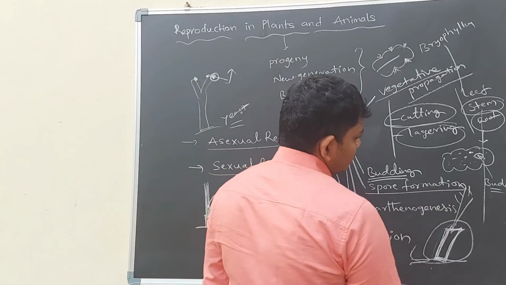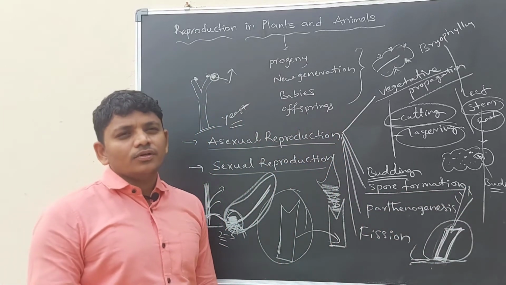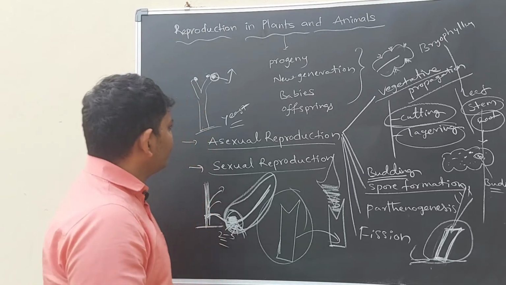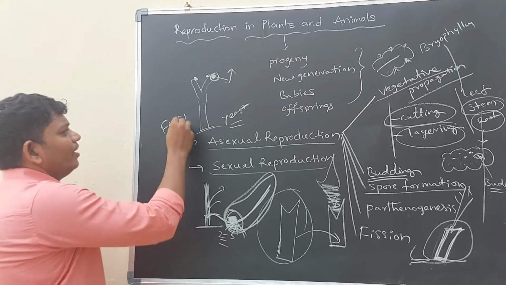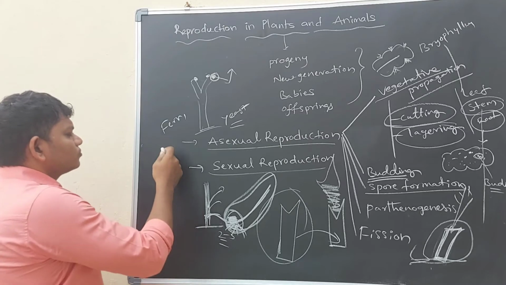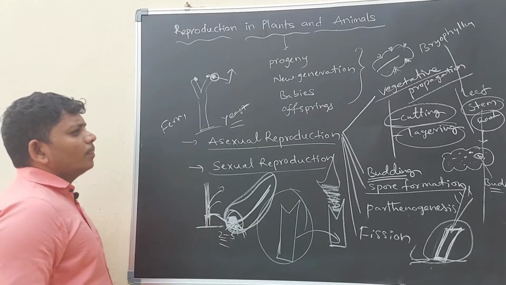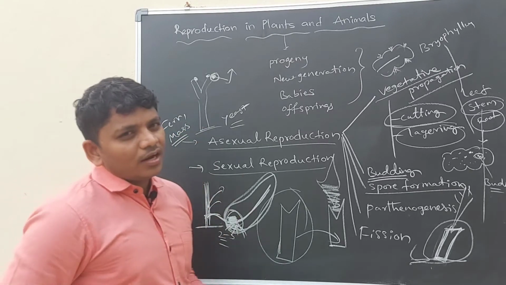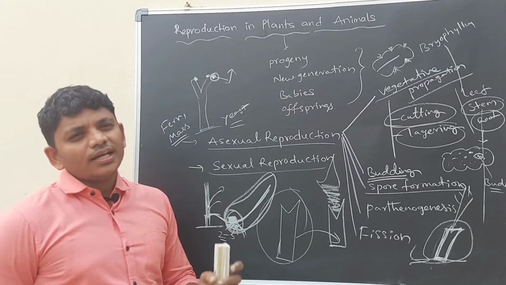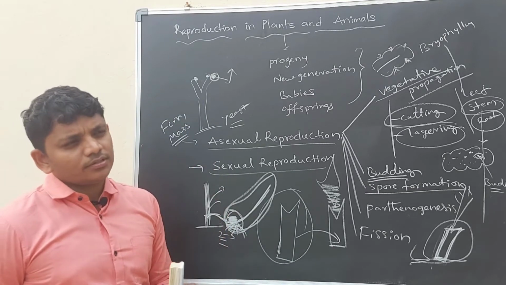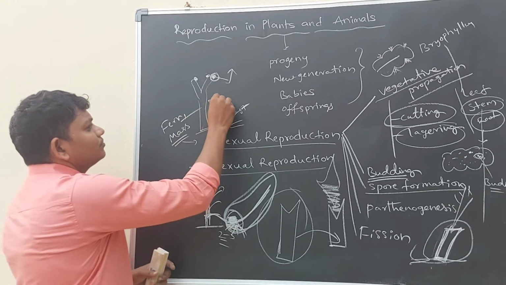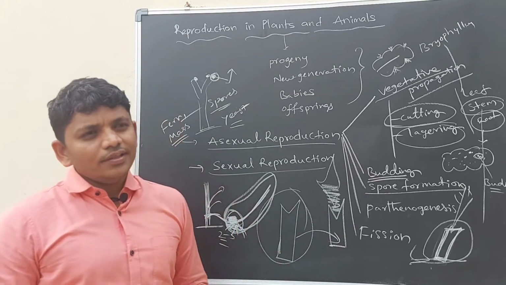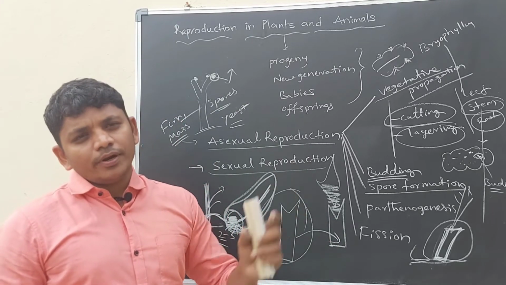Next, spore formation. Spores are just like small particle-like seeds. For example, fern and moss. Usually they are the initial stage of plants. They are not complete plants. They produce spores. Whenever these spores reach the soil, they will grow as an individual plant.